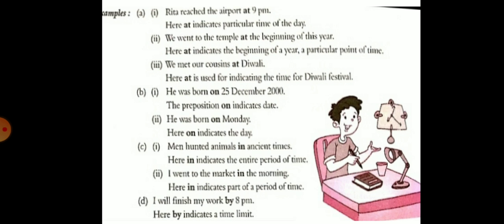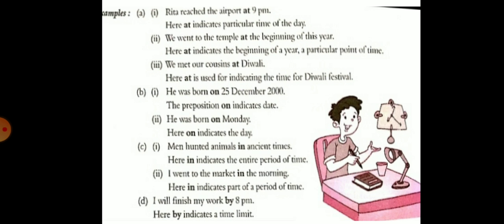Third one, we met our cousins at Diwali. Here at is used for indicating the time for the Diwali festival.